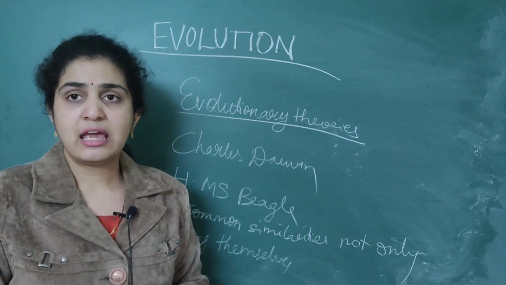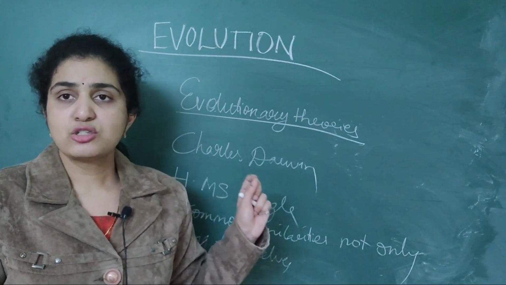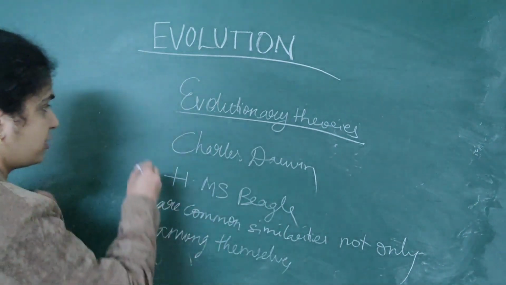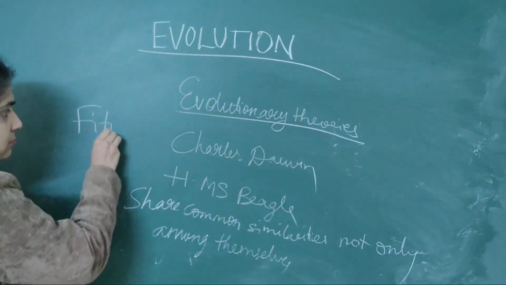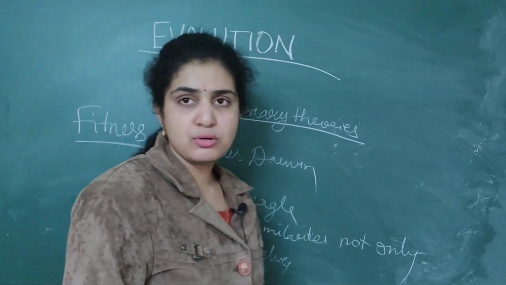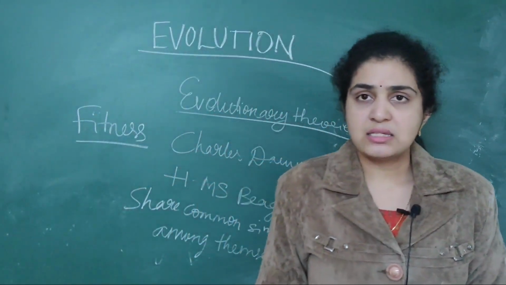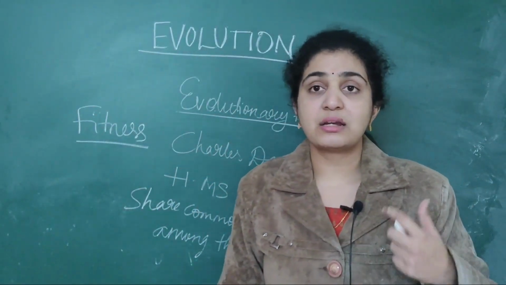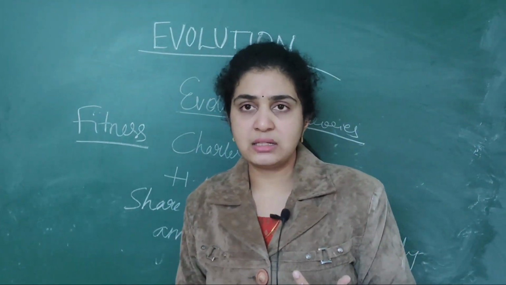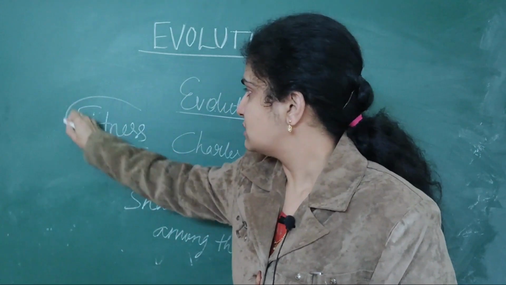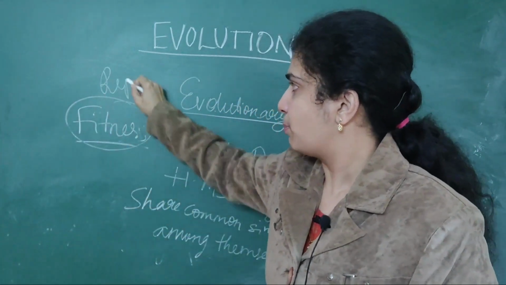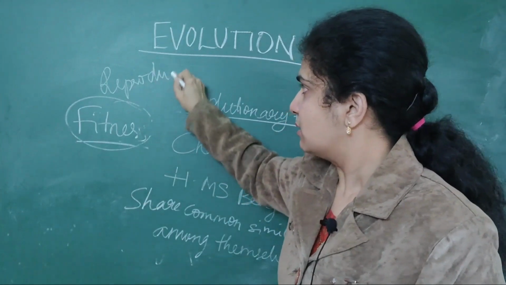As well as that, he said the fitness of the individual is very important. He referred to it as reproductive fitness.